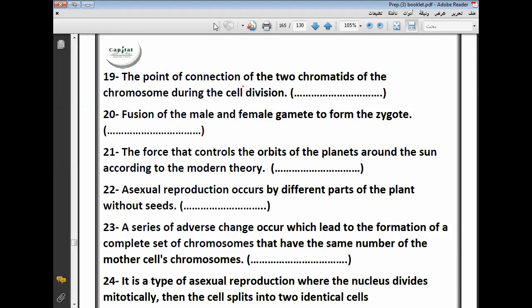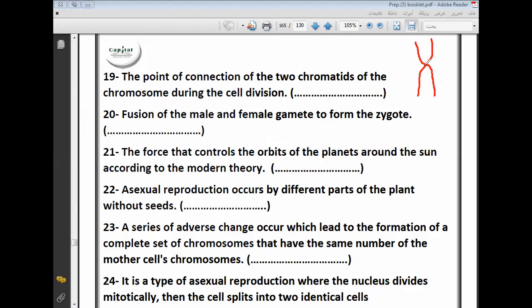The point of connection of the two chromatids of the chromosome during the cell division. Centrosome. Again, Muhammad, please. The point of connection of the two chromatids of the chromosome during the cell division.